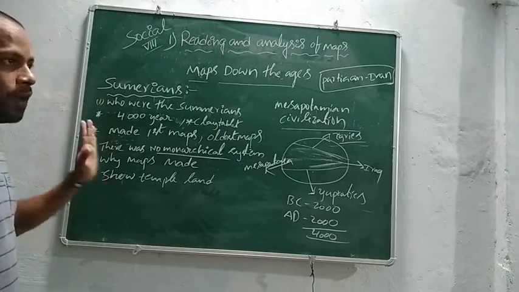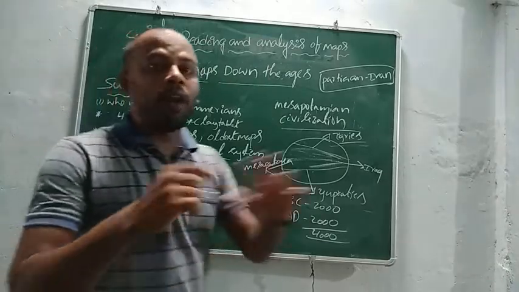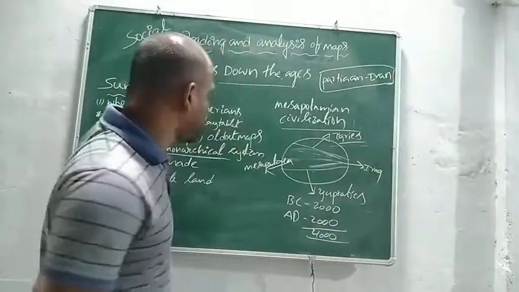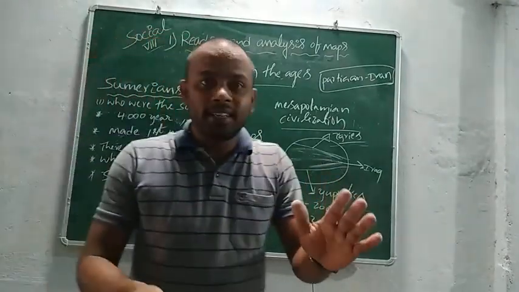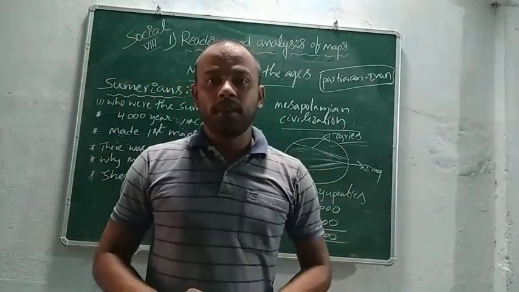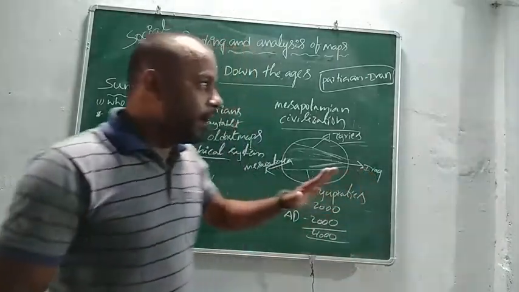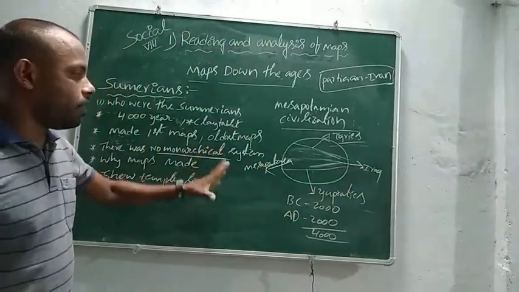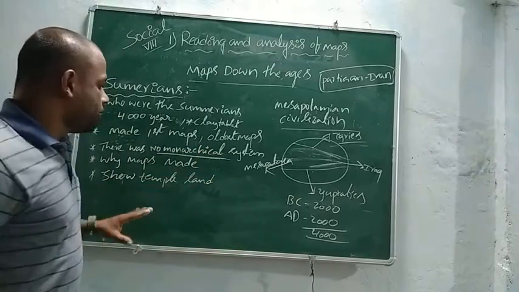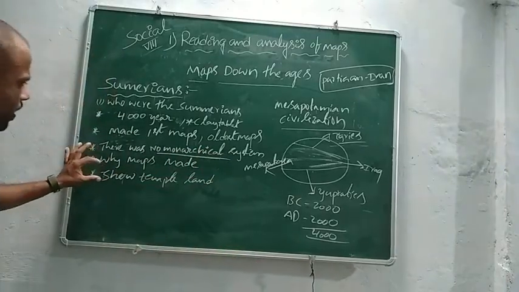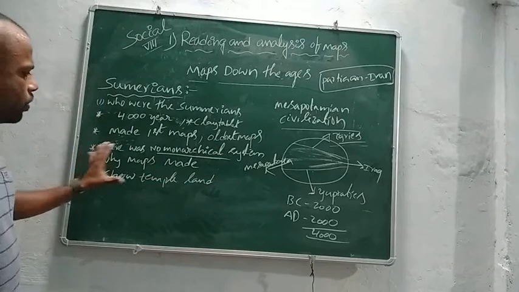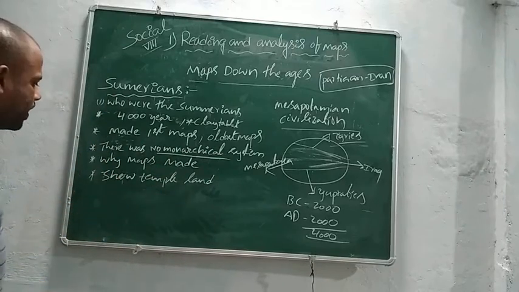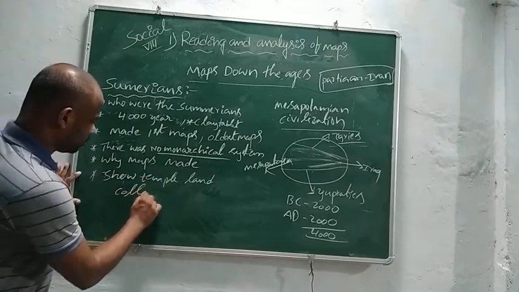The Sumerians used maps to show the temple lands. In those days, in the Sumerian period, administration was run by temples. That's why they used maps to show the temple land on the clay tablet. And also the Sumerians used maps for collecting taxes.